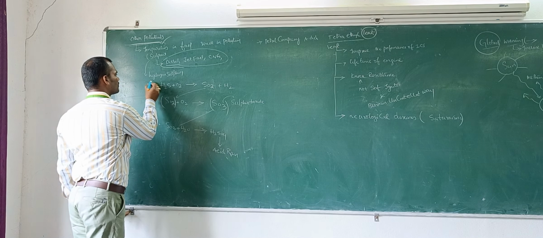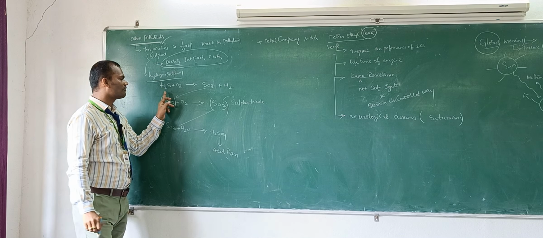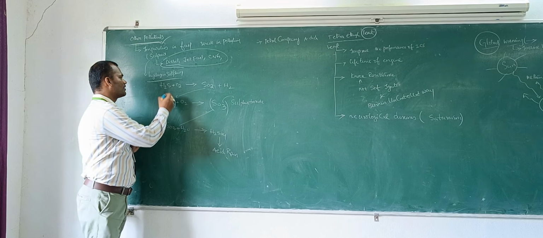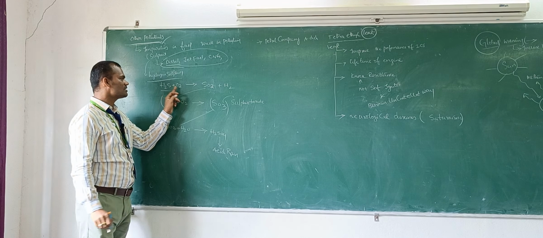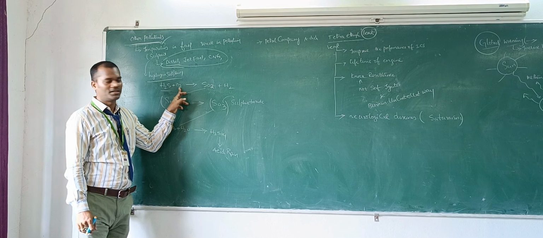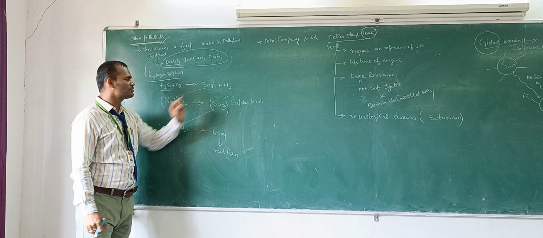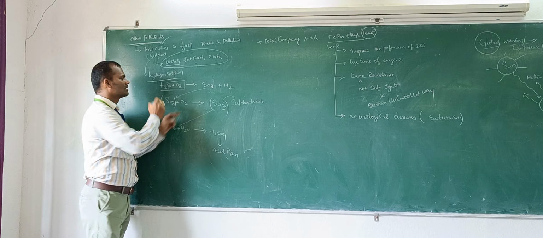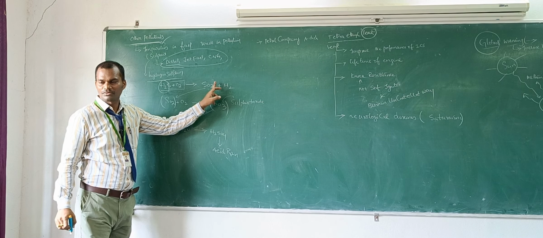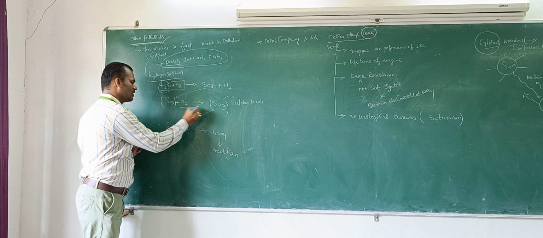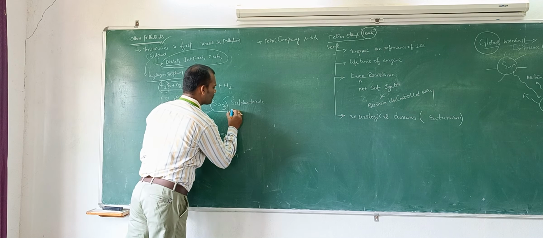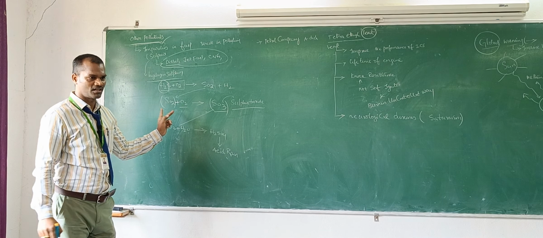So what are the problems of this sulfur? Sulfur is available in petrol as hydrogen sulfide, H2S. This hydrogen sulfide, which comes out from the vehicle or is directly available in the petrol, undergoes oxidation and comes out as byproducts: sulfur dioxide and hydrogen. And this sulfur dioxide once again undergoes oxidation and forms sulfur trioxide. Hope the equation is not balanced here.